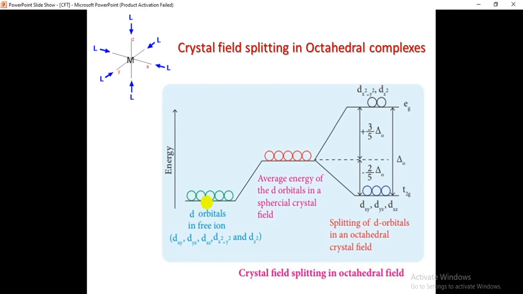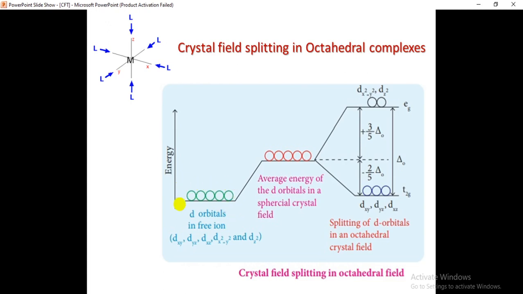Initially, the 5 d orbitals are having degeneracy. Initially means without adding the ligand solution to the metal salt solution. Here we have the d orbitals in the free ion, and the 5 d orbitals are having degeneracy. Degeneracy means all the 5 orbitals are having similar energy: dxy, dxz, dyz, dx square minus y square, dz square. These 5 orbitals are having the same energy.